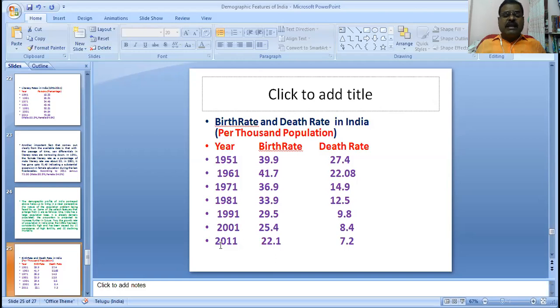In 2011, birth rate 22.1, death rate 7.2.